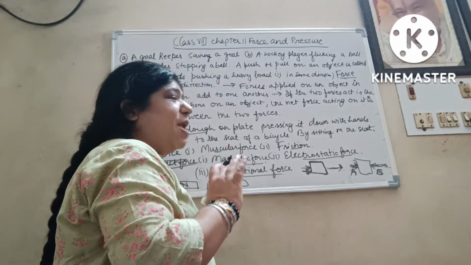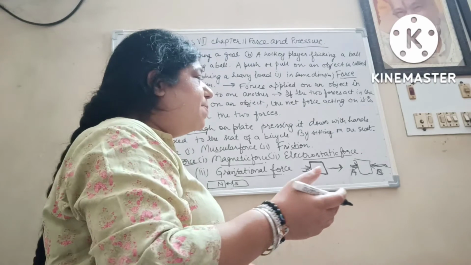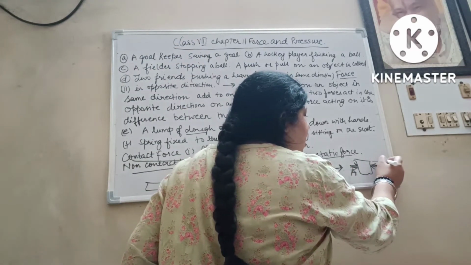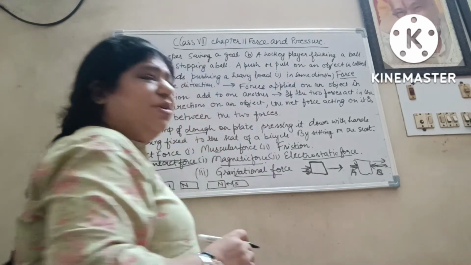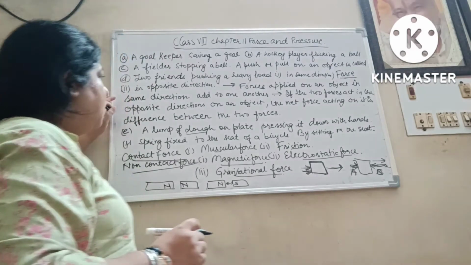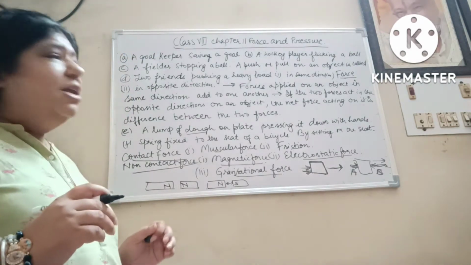Suppose A is applying more force and B is applying less force. So it will move in the direction of the force of A.